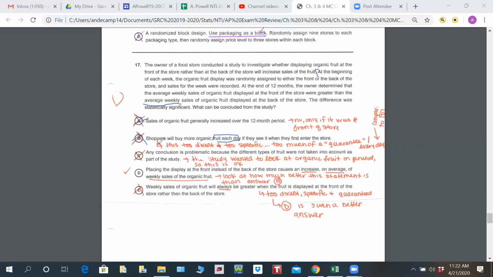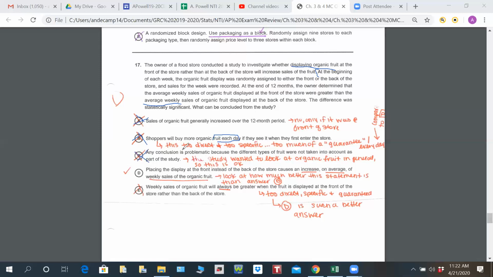Letter C says any conclusion is problematic because the different types of fruit were not taken into account as part of the study. Sure, that might have been better to help our study out, but again, they just want to investigate whether displaying organic fruit matters. So we're just saying in general, so it's fine that our study is just fruit in general.